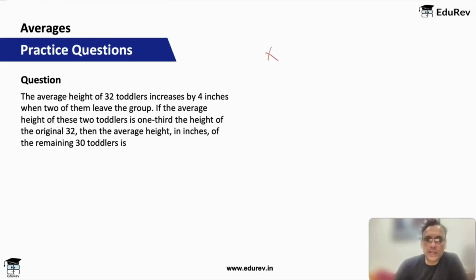Okay, so the total height would be 32x minus these 2 toddlers leave. So 2, and let's say their average height is y. Okay, so this is for the 32 kids, the average height, and for the 2 kids who leave, their average height I'm assuming to be y. Now this is equal to, now you have only 30 toddlers and their average height increases by 4 inches.